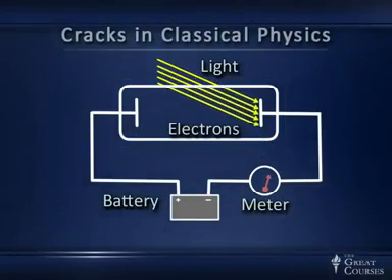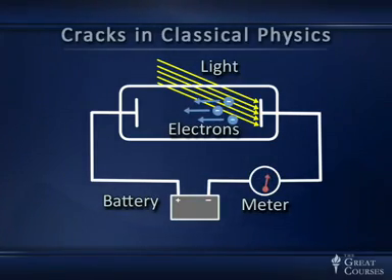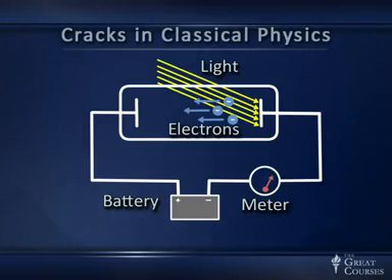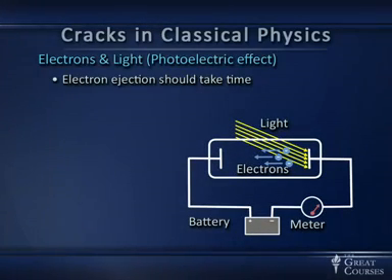We're shining light on it, and the light energy is somehow able to release electrons from that metal, and we've got a battery and a meter hooked up, and we can measure how many electrons are flowing and whether electrons have been released, and we can put that battery in either orientation so it's positive on the left as it is now and attracting electrons, or we could make it negative and repelling electrons. So what happens?